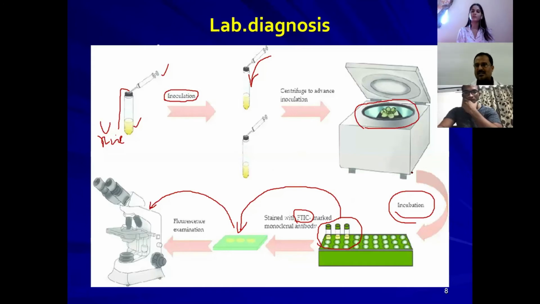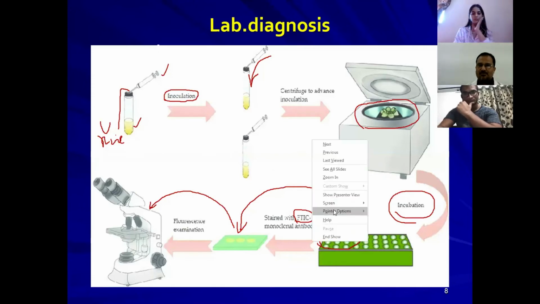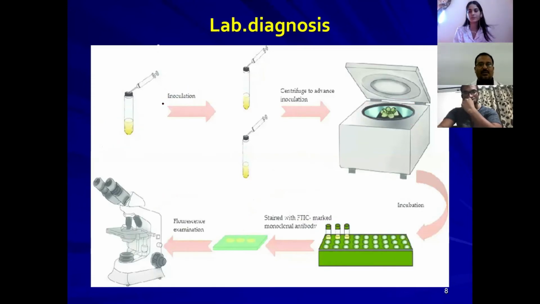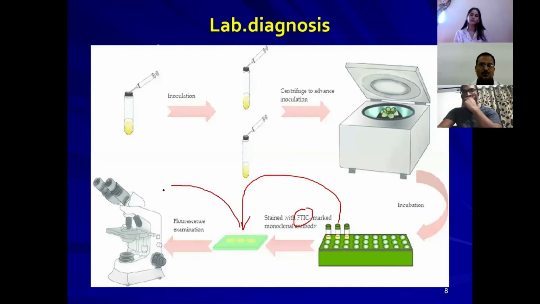I hope you understand, otherwise once again I'll repeat it. The urine sample has to be collected, mixed with the cell line cultures and centrifuged. Then incubate it for some time, a minimum of 2 to 3 days. After that, prepare the smear like this, and this smear has to be stained with fluorescent dye. After staining, it has to be seen under the fluorescent microscope, right?